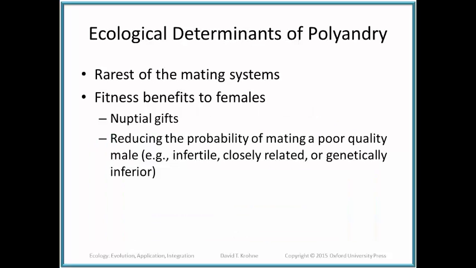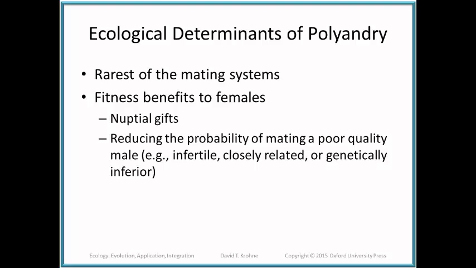Polyandry, which is very rare, this is again where there's one female with multiple males. The fitness benefit to females will be that there are some gifts given, that is, there might be food brought as a gift, reducing the probability of mating to a poor male because they're mating with several males.